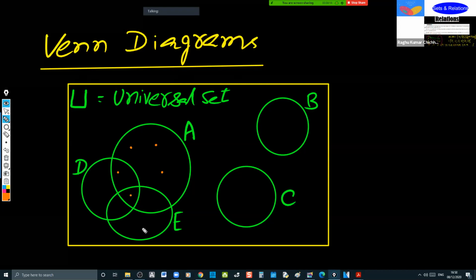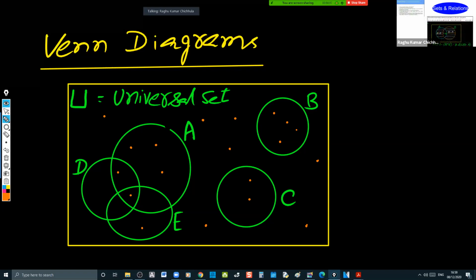These are the elements of the set notation. And the elements that are not present in A, B, C, D, E are denoted outside those sets, but they are inside the universal set.